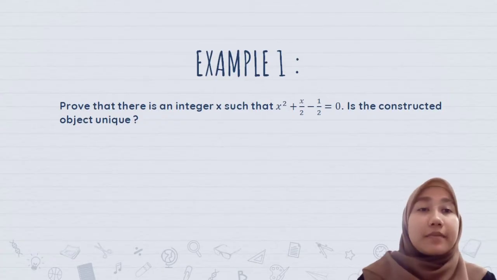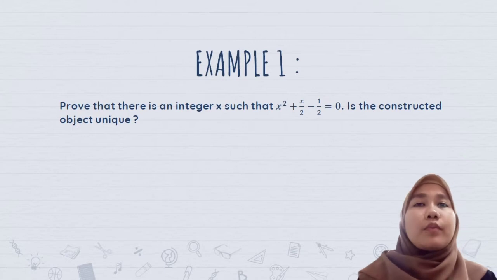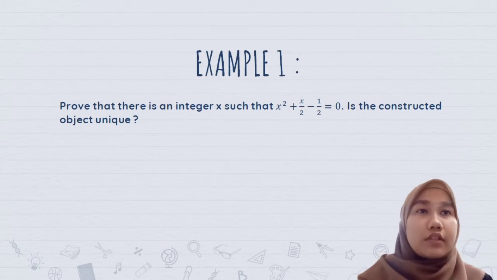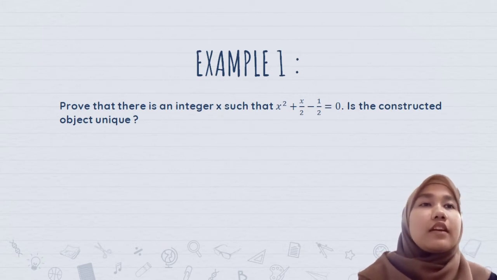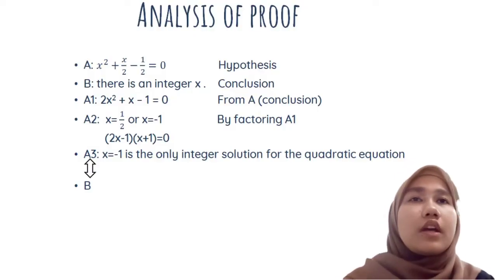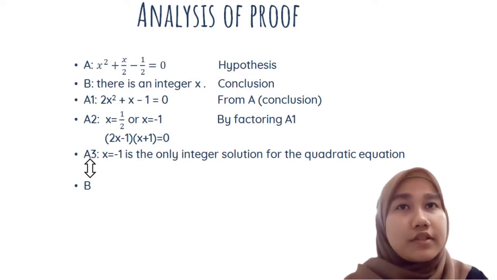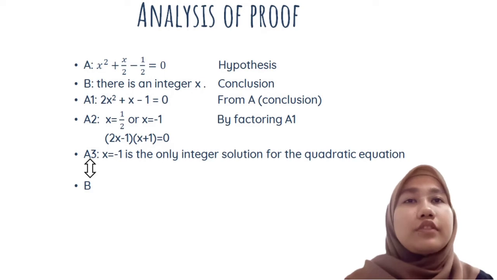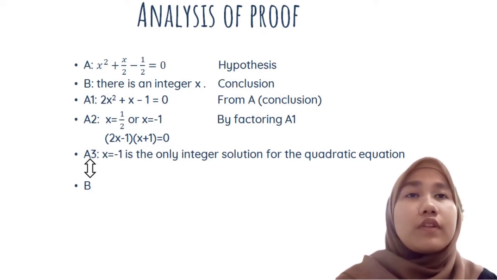So for example 1, the question is: prove that there is an integer x such that x squared plus x over 2 minus 1 over 2 equals 0. Is the constructed object unique? We can analyze the proof based on the question. A is x squared plus x over 2 minus 1 over 2 equals 0.